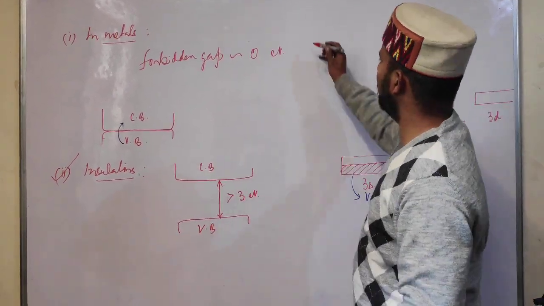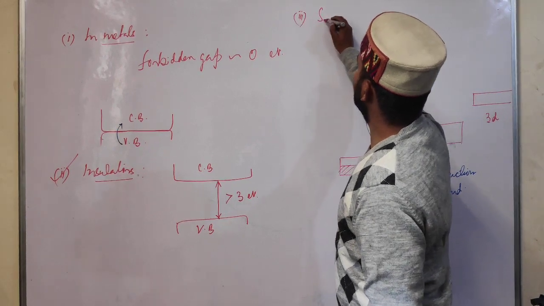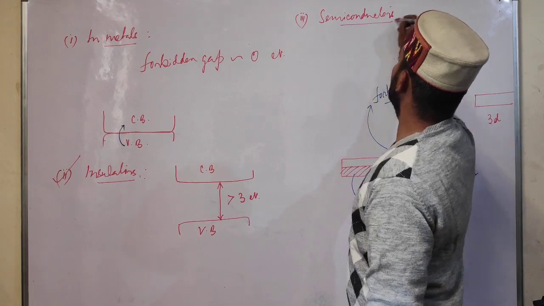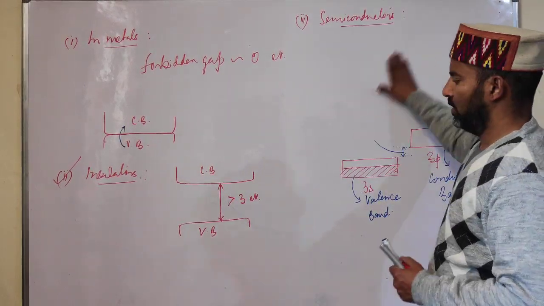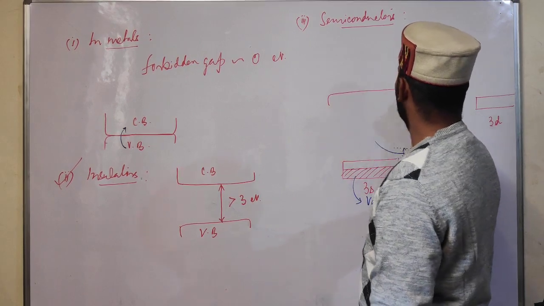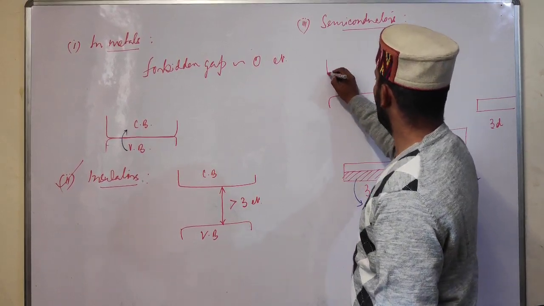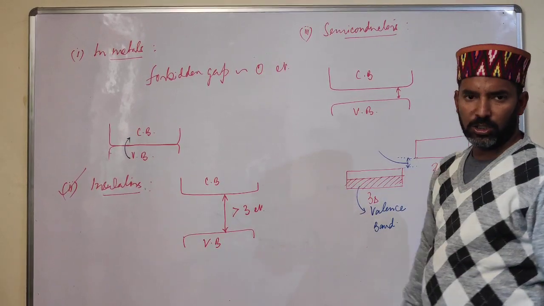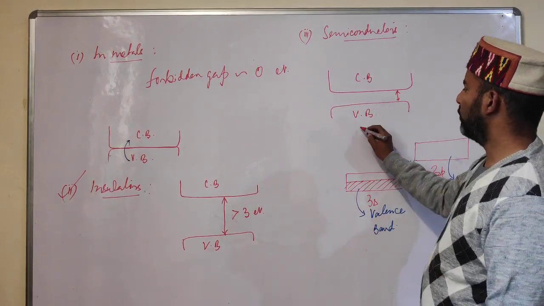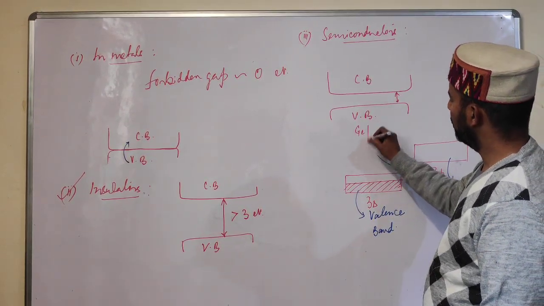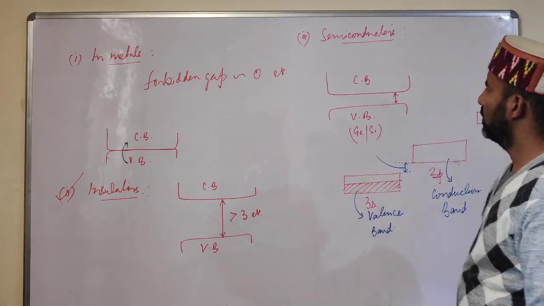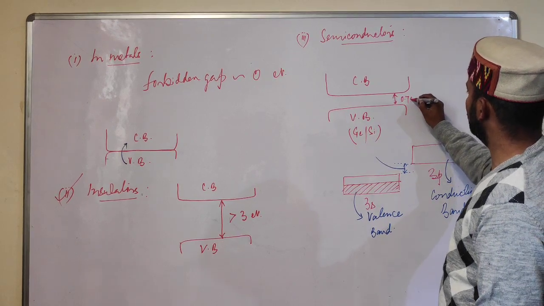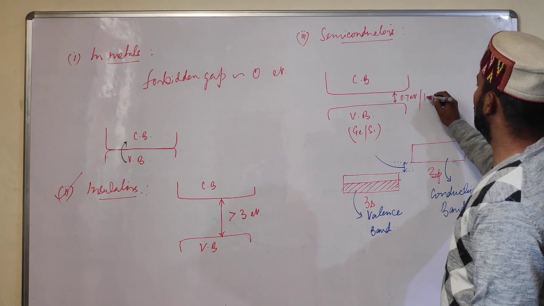Now we have the third type of substances, which are called semiconductors. Now students, in semiconductors, this gap is intermediate. If this is the valence band, then we have the conduction band, and this forbidden gap is quite small. For example, for germanium or silicon, the forbidden gap in germanium is only 0.7 electron volt, and in silicon it is 1.1 electron volt.